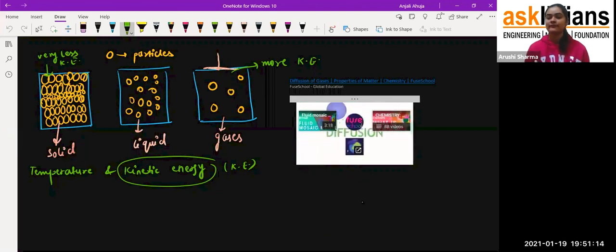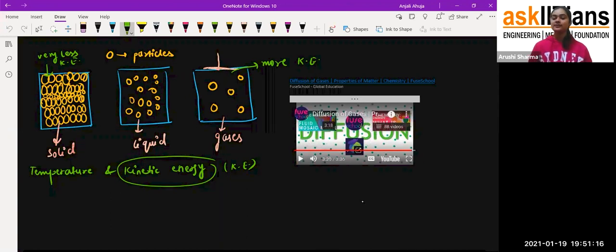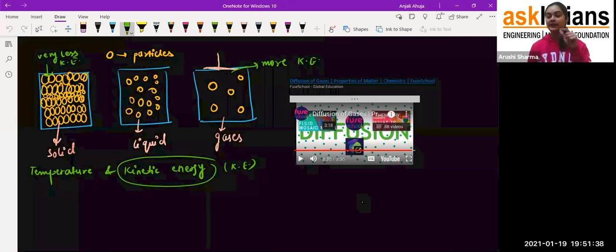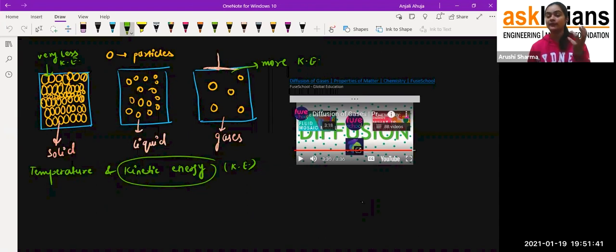And that is diffusion. So yes, student, what he was telling is that it will take some time to move from the higher concentration to the lower concentration. That is why we don't get the smell of the flower from one room to another room at that particular time. But after some time, like after 5 minutes or 10 minutes, you will definitely get that smell. It is because the particles of the smell of the flower will take some time to travel through the particles of the air, and that's how, students, the process of diffusion is a slow one. It's not very fast, it is a slow one.